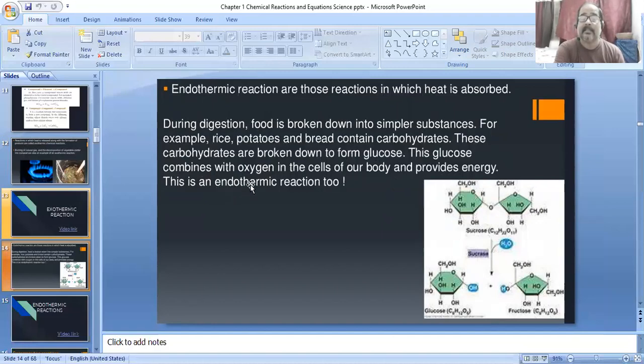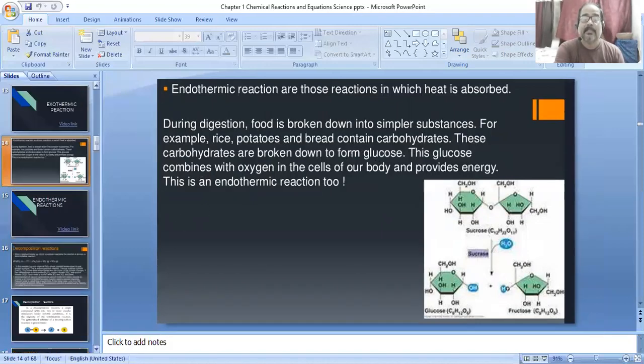This is an endothermic reaction. It means first they react and release energy, and this energy is helpful to human beings and animals. So this is also a part of combination reaction.